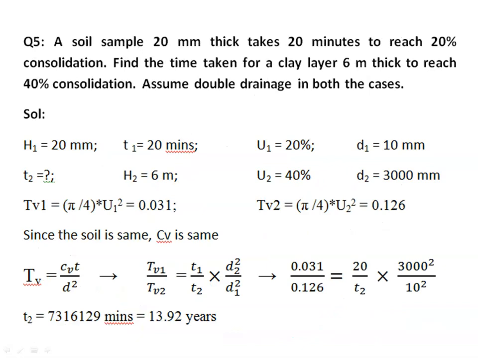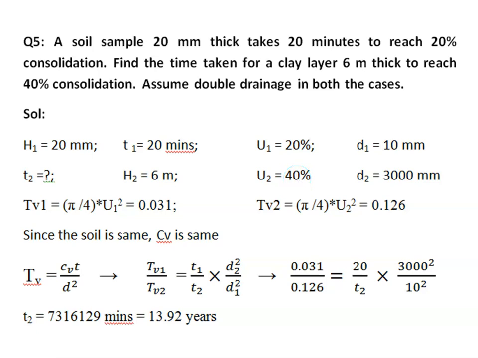Next example: a soil sample 20 mm thick takes 20 minutes to reach 20% consolidation. So thickness is 20 mm, time is 20 minutes and degree of consolidation is 20%. Now we have to find the time taken for a clay layer, that is the same soil, which is in the field. For the field sample, the thickness is given as 6 meter and degree of consolidation is 40%. We have to find the time required to achieve this degree of consolidation.